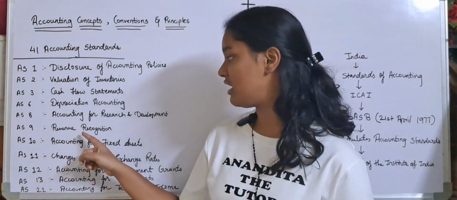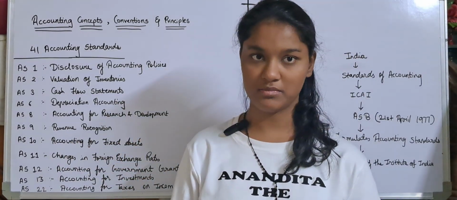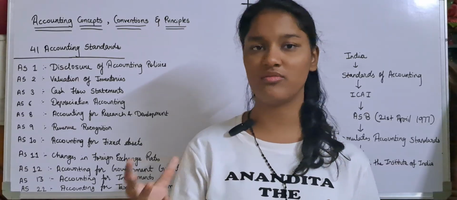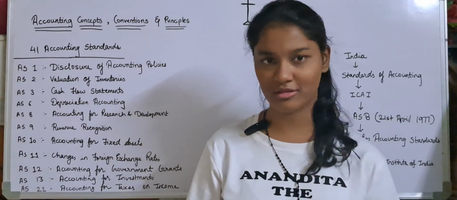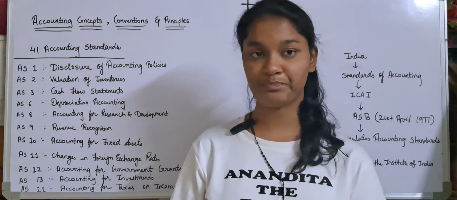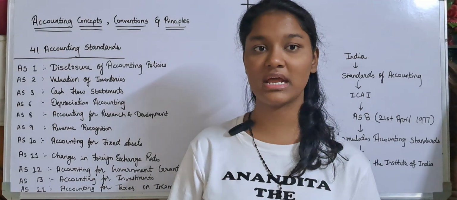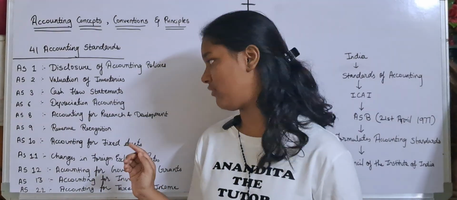Then AS9, revenue recognition. So there are various sources of income. Say you have salary, you have some investments, from there you earn interest, you earn dividend. So there are many sources of earning revenue. To recognize that revenue, recognize that income, this accounting standard is required.